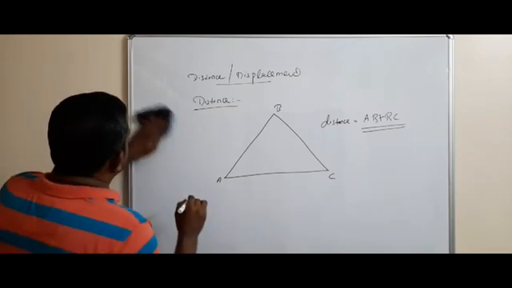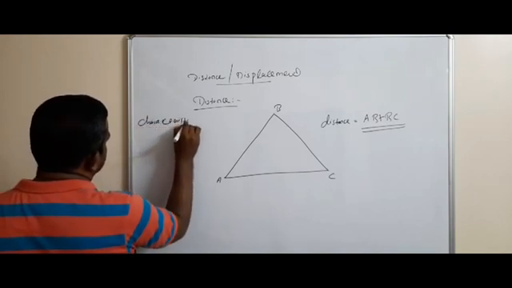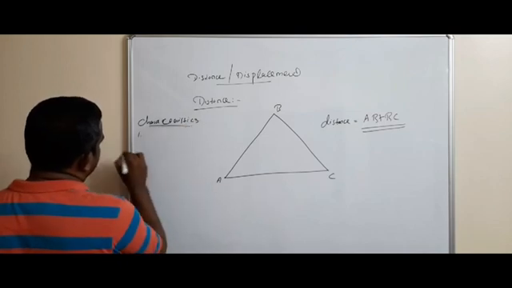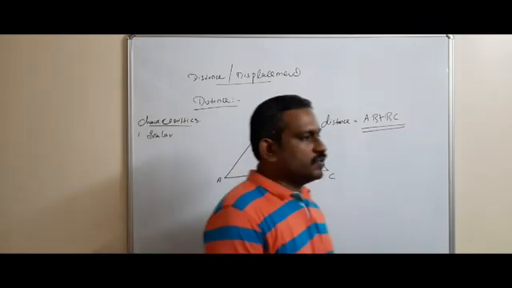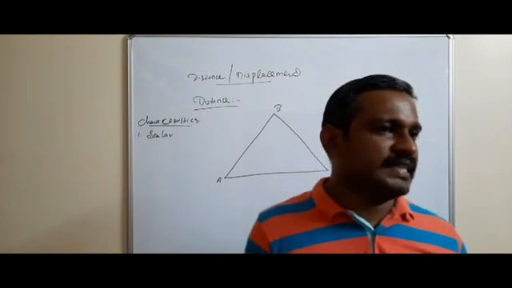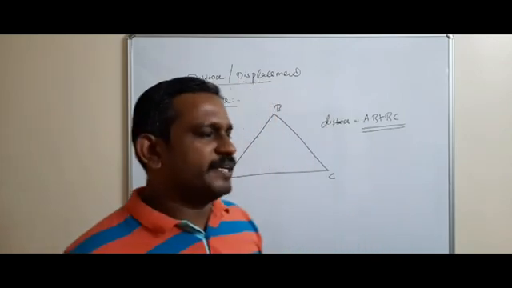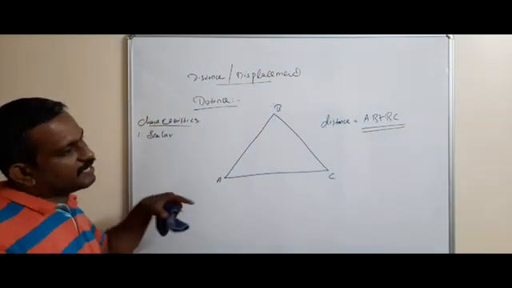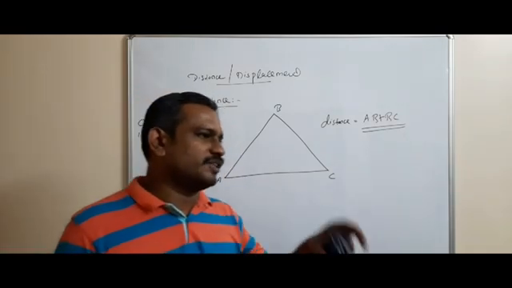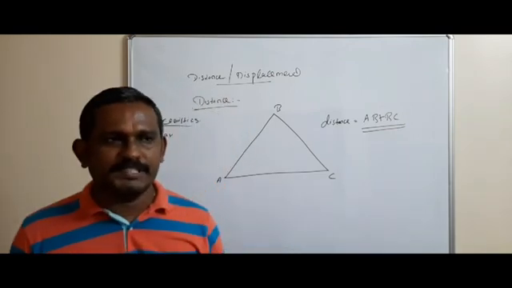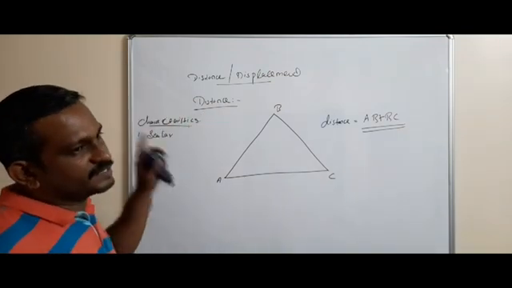Characteristics of distance. First point, it is a scalar quantity. We will discuss vectors and scalars in detail in the next chapter. For the time being, just understand that in physics there are two types of quantities, scalar quantities and vector quantities. Scalar quantities have only magnitude, no direction. Vector quantities have both magnitude and direction. So distance is a scalar quantity.